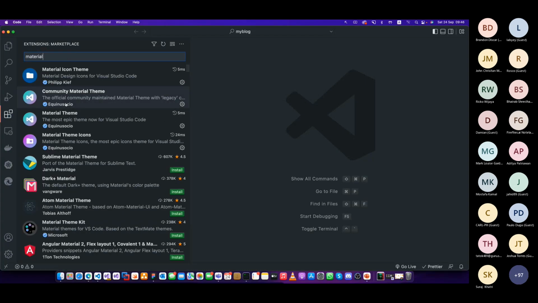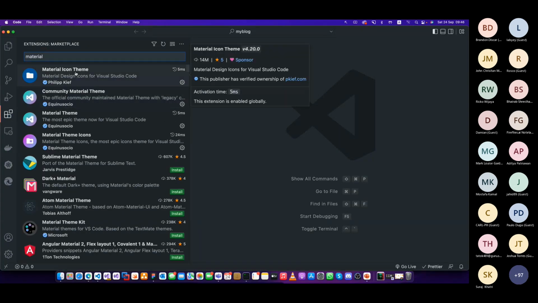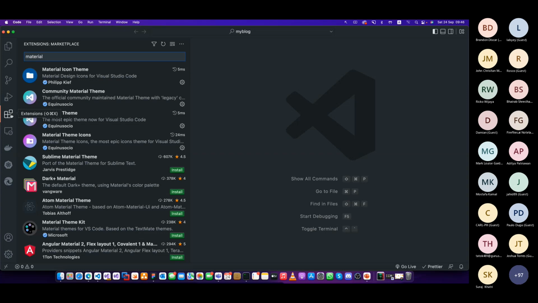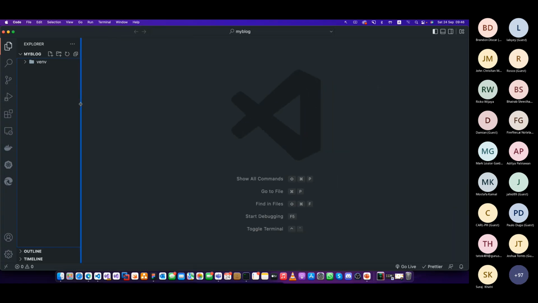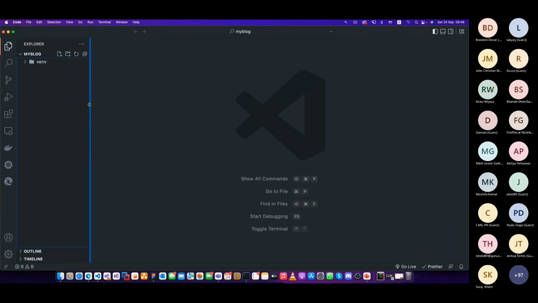Material, this icon theme for the icons, and then for the color theme, I think I have installed, I don't know, so maybe the material theme as well. So those are the things you have to think about installing before you start, right? As extensions, if you have downloaded Visual Studio Code. So that's the first thing.